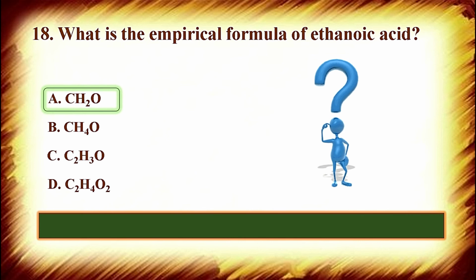The correct answer is CH2O, because ethanoic acid formula is CH3COOH, containing 2 carbon atoms, 4 hydrogen atoms, and 2 oxygen atoms. C2H4O2 is the formula of ethanoic acid or acetic acid. So if you simplify this formula, you will get C1H2O1. This is the empirical formula of ethanoic acid.